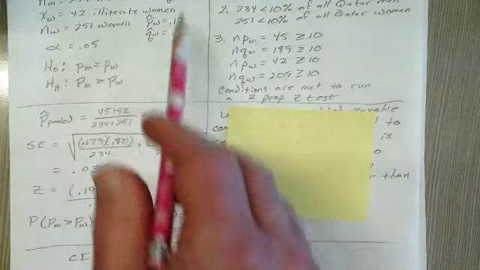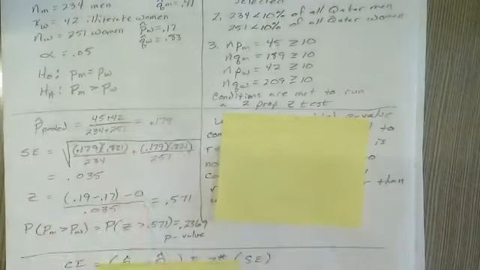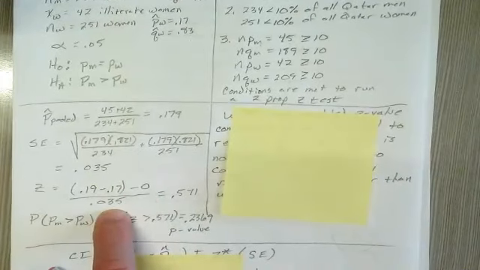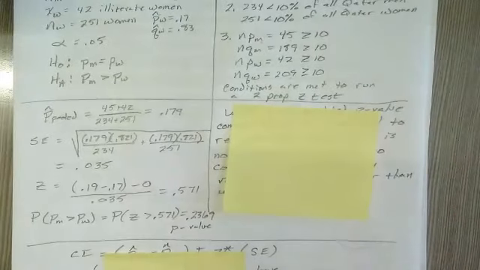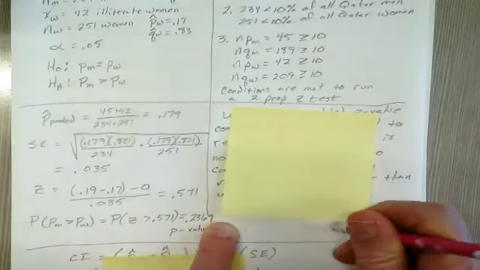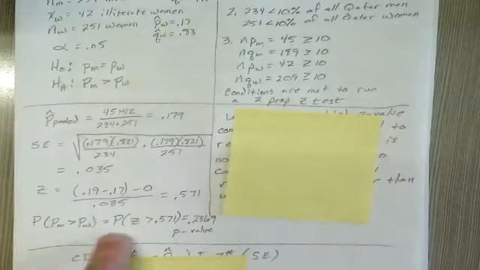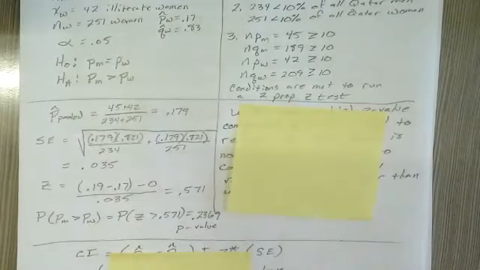I then found the difference of our p hats from above minus 0, which is the assumed difference, where you say there's no difference between the two, and divided by my standard error. And that gives me a z-score of 0.571. And so from that, the probability of z being greater than 0.571 is about 0.2369. That was the p-value when I ran the test on the calculator.